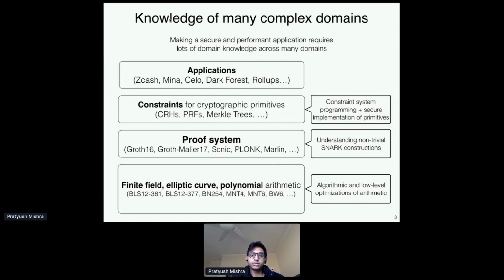And within this language, you have to securely implement your primitives, such as hash functions, PRFs, Merkle trees, and so on, right? And after you've done all this, you still have to reason about the properties of your possibly complex cryptographic protocol, right? So this is a lot of stuff to try to figure out when all you want to do is just to develop a simple SNARK application or SNARK-based application, right?